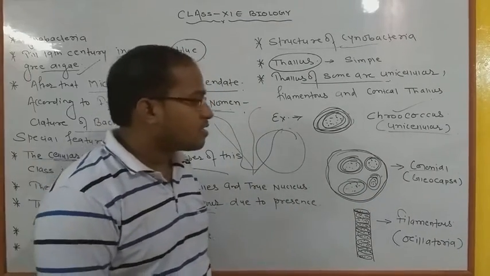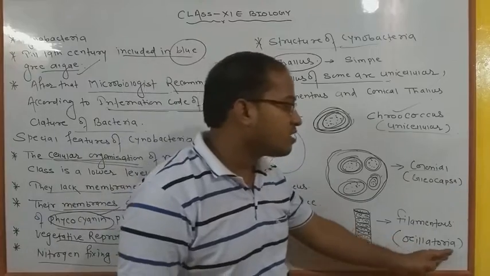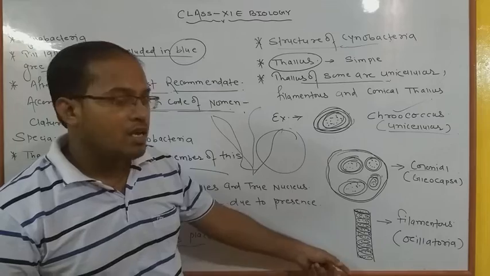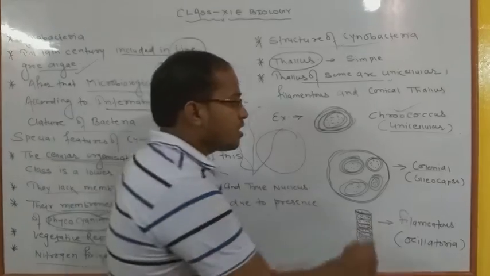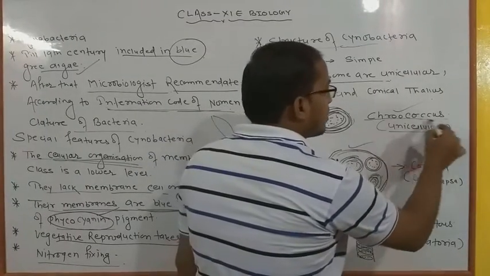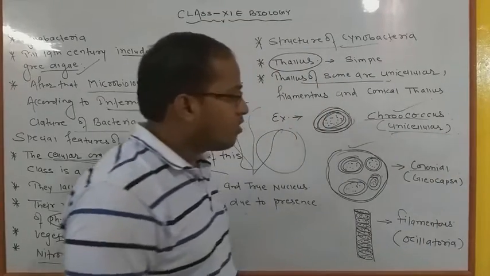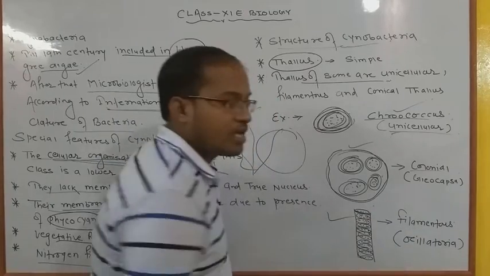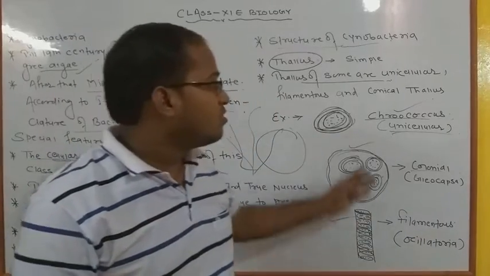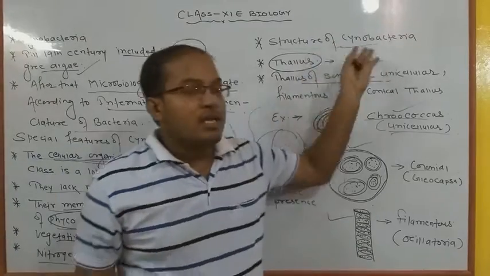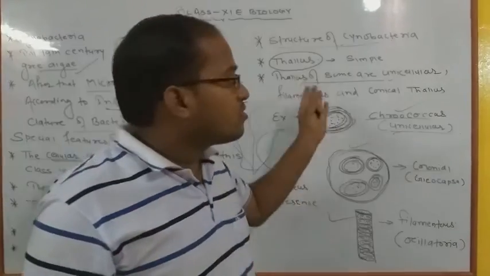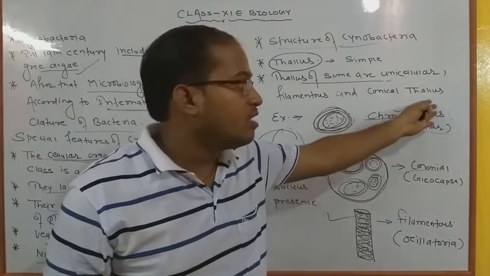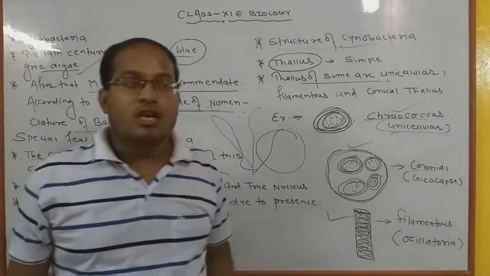And next, if we talk about Oscillatoria, Oscillatoria are generally filamentous. There are several types of filamentous forms that we are generally able to see. Okay, these are colonial, these Chroococcus are unicellular, and now the last is Oscillatoria, which you can all see very clearly. So the structures of cyanobacteria are generally thallus in nature, and according to the thallus they are unicellular, filamentous and colonial. That type of forms are found in cyanobacteria.